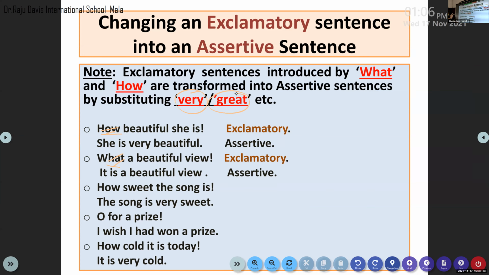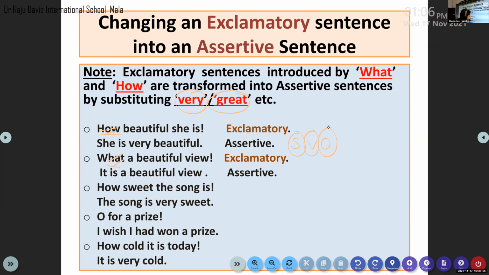And the structure should be the SVO pattern. You must start your statement with the subject followed by a verb, then comes the object. This is how you can change your sentence from exclamatory into affirmative assertive.